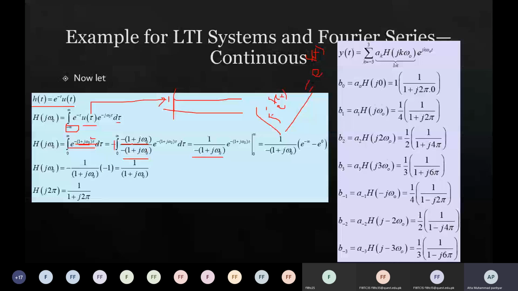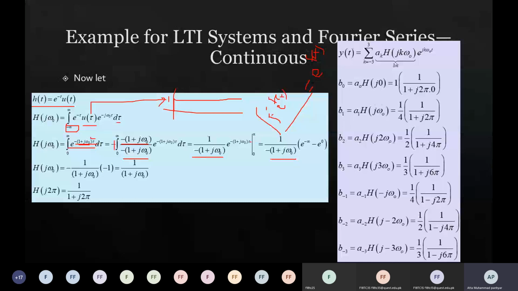So because now we have a derivative and e to the power of the original function, the integral must be e to the power minus 1 plus j omega naught tau from 0 to infinity, right? Now if you input the limits, upper limit minus lower limit, this is how we solve an integral. This is the coefficient, I haven't changed it.